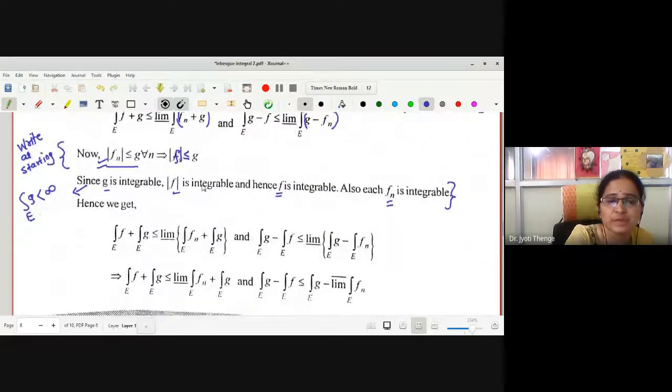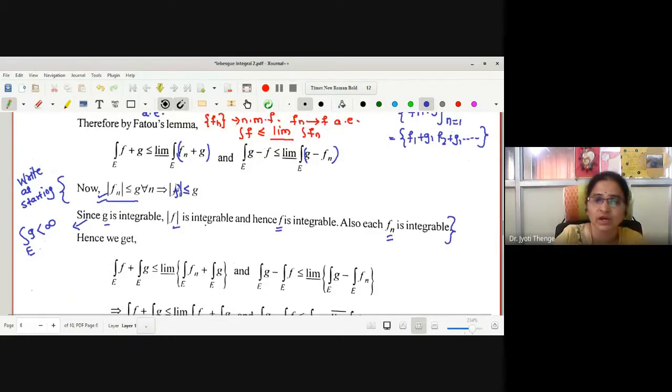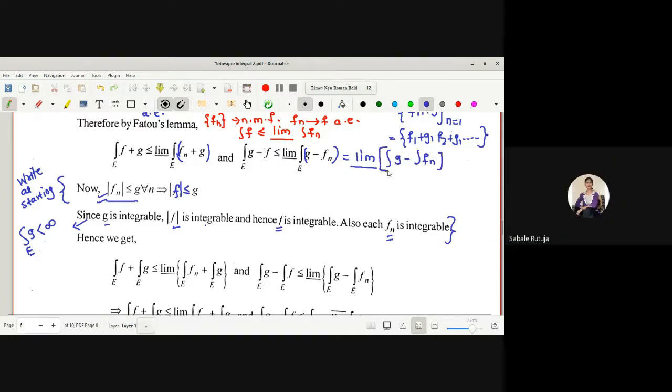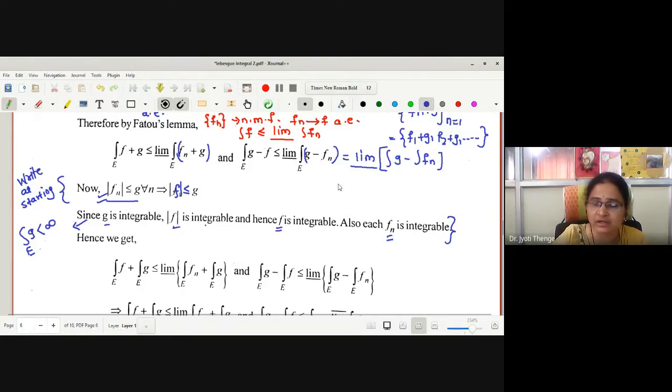For this purpose, let us try to separate this. Here I will write this detailed step. How can I separate this part? Knowing g minus fn is a non-negative function, may I write this as the limit inferior of integration g minus integration fn? Then what about the limit? May I write this as limit inferior for the sake of convenience? Therefore, this is the limit inferior of integration g minus integration fn.